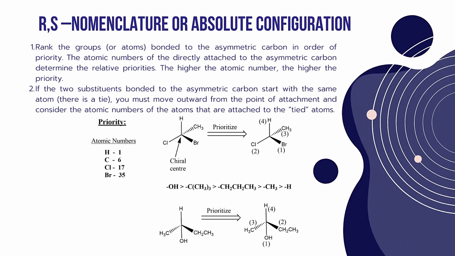So if there are groups like hydroxyl, tertiary methyl, ethyl and methyl, the priority will be given like this: hydroxyl is greater than tertiary methyl, which is greater than ethyl or methyl, which is greater than hydrogen. So depending upon the atomic number, and also sometimes depending upon the atomic weight, we have to give the priorities. Whose atomic weight is more is given the first priority. But the atomic weight is given second importance. First importance we have to give depending upon the atomic numbers only. So mostly we follow giving the priorities based on the atomic numbers only.